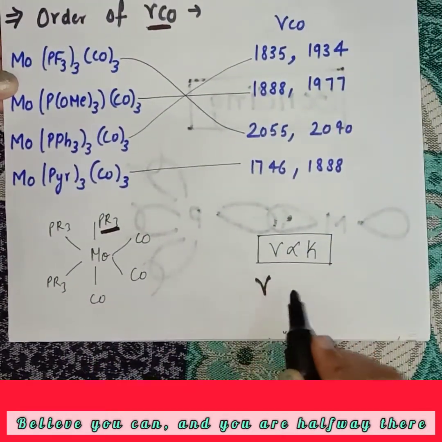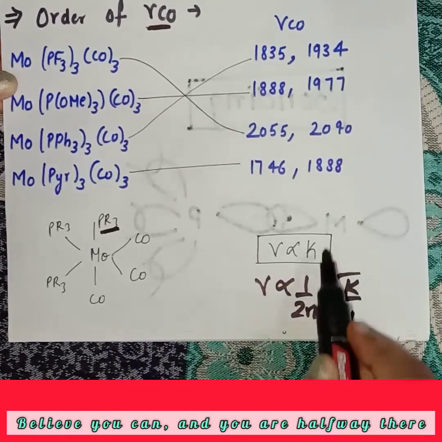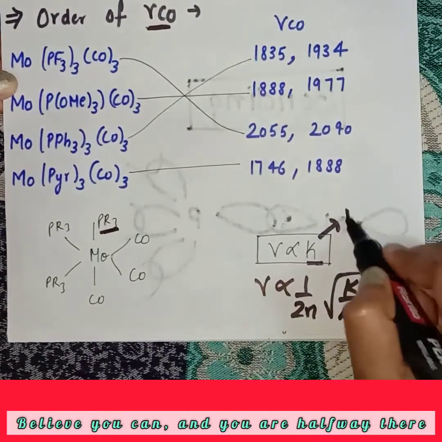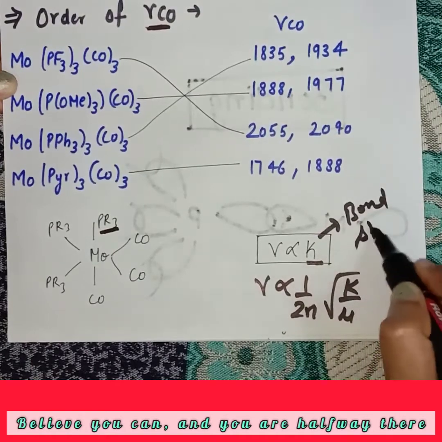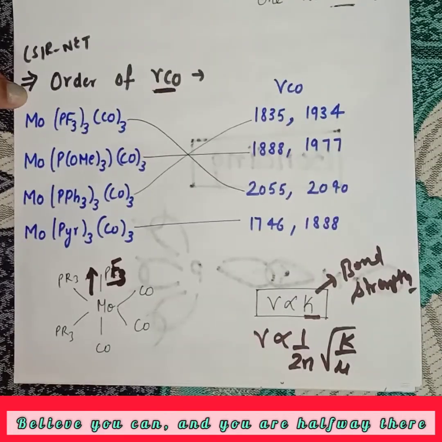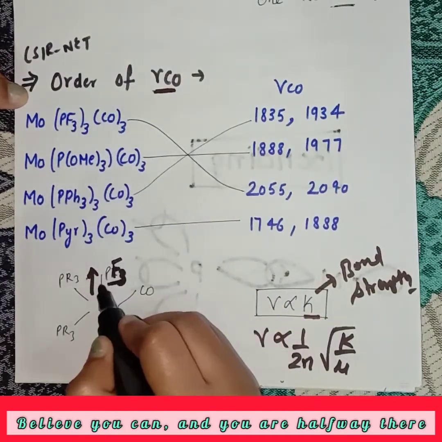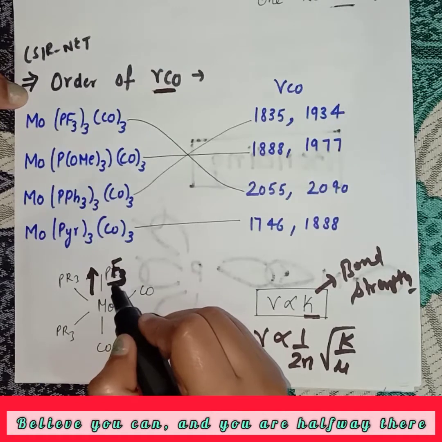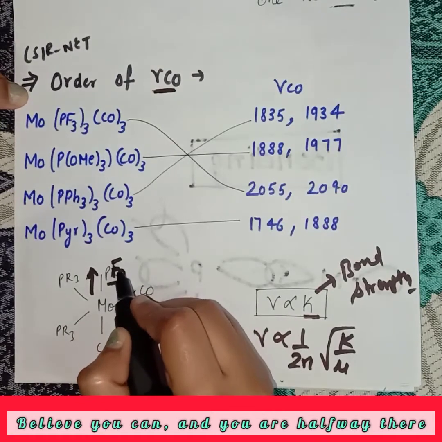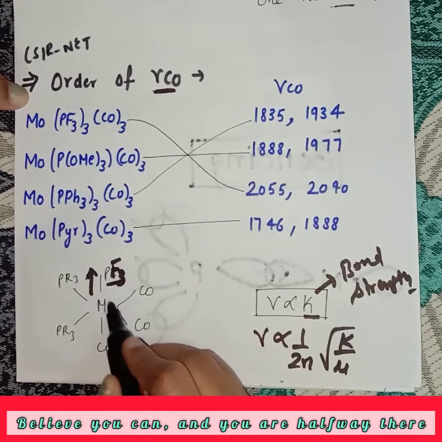We know stretching frequency is directly proportional to K, meaning bond strength. Now see carefully, if PF3 is present in place of PR3 here, F is highly electronegative, so it withdraws electron density from this one.